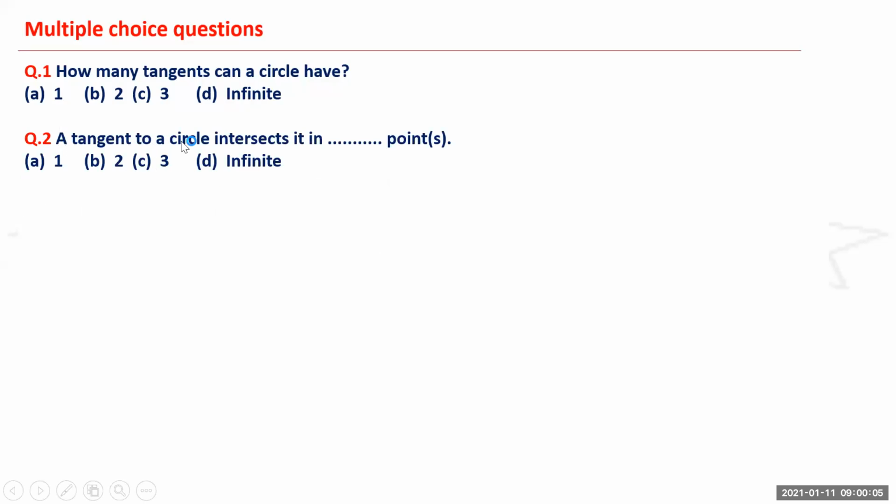A tangent to a circle intersects it in dash point or points. The options are 1, 2, 3, and infinite. What is the answer of this? Yes, you can. So 1. The answer is 1.